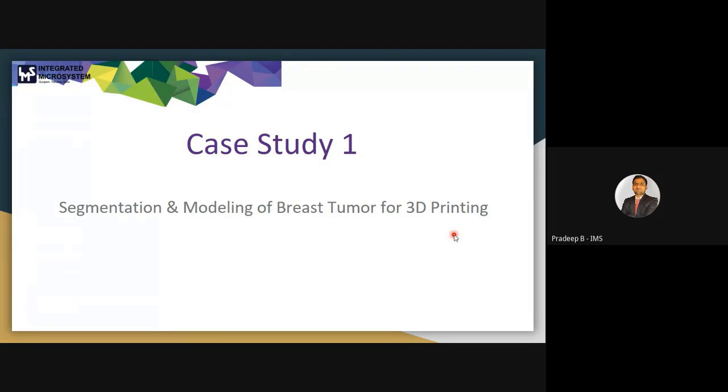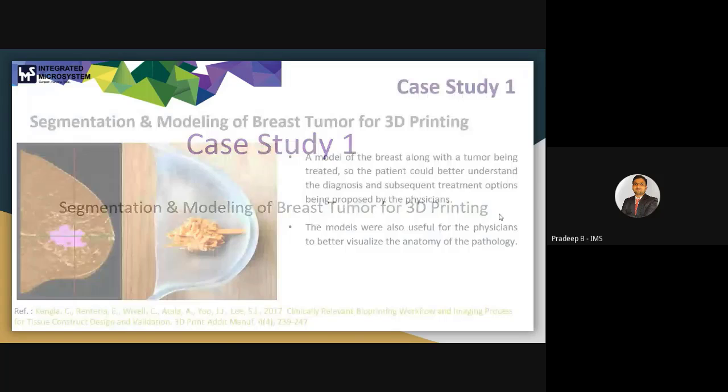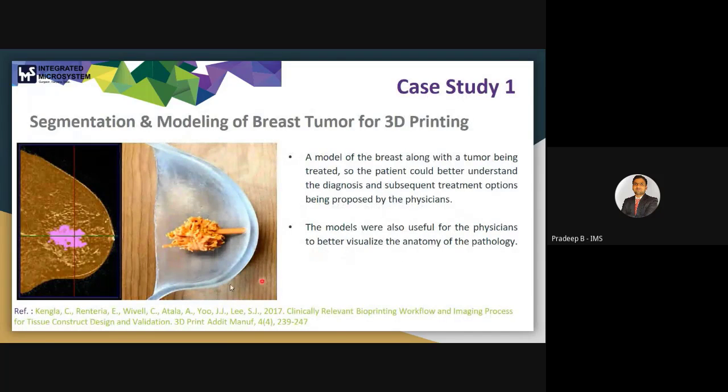The first case study is segmentation and modeling of a breast tumor for 3D printing. For the overview, as we know, 3D printed anatomical models are beginning to have a significant impact in medicine.